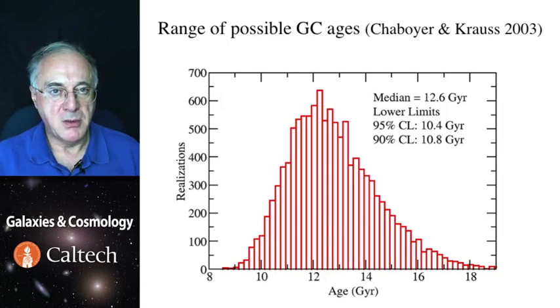Clusters could have different ages, and they probably do, so that will contribute to the spread as well. So the peak of this distribution is indeed where it should be, a little more than 13 gigayears ago, which allowed for a few hundred million years for galaxy and clusters to form. Of course, there are no clusters older than the universe itself. The fact that the distribution has a high-end tail is simply indicative of the errors in age estimates.